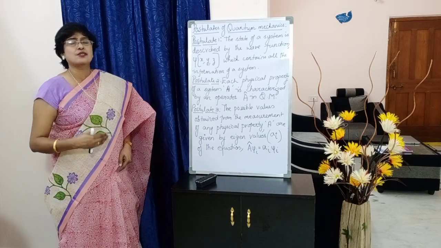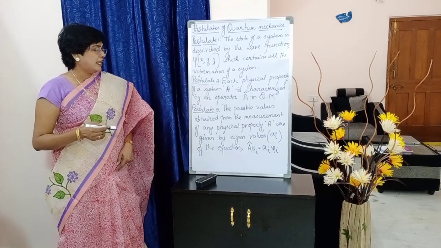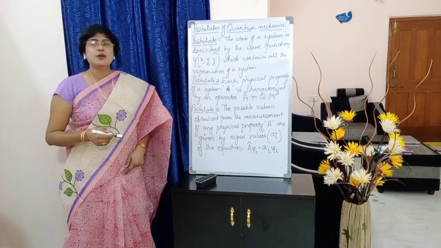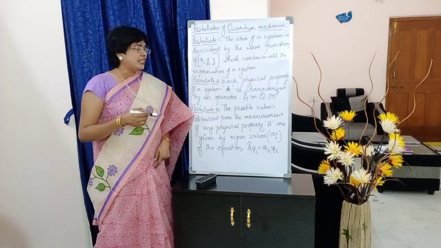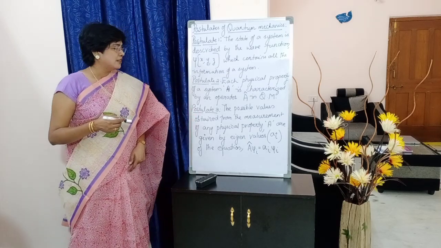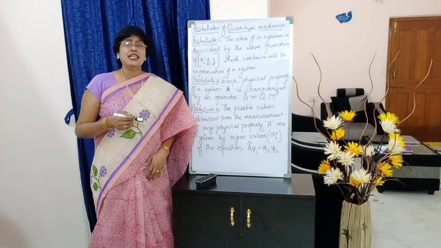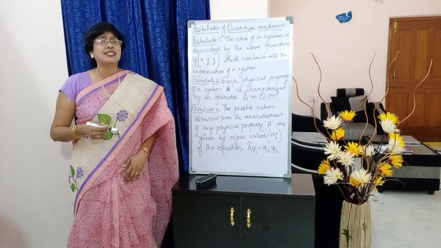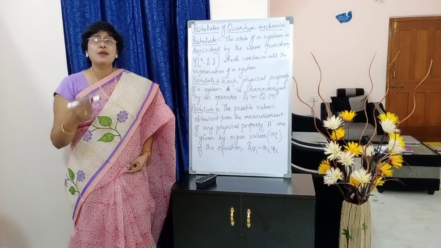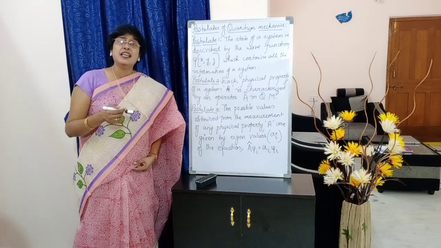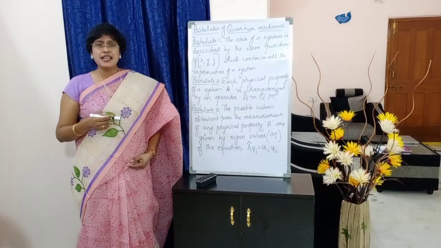Below the sentence, write down, students. Don't write it beside. So here you write down A cap psi I is equal to AI into psi I. What is that, students? The values obtained by measuring any physical property represented by the letter A of any system, the possible values, are given by eigenvalues, and the eigenvalue we denote by AI, of the equation A cap psi I is equal to AI psi I.